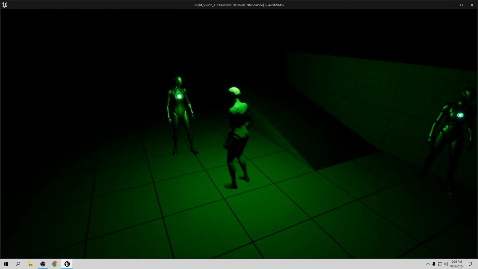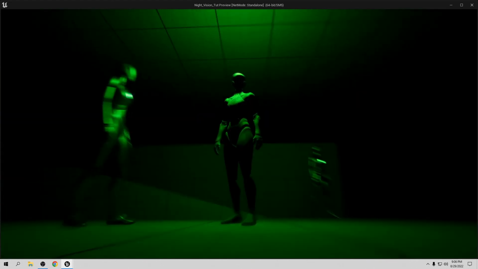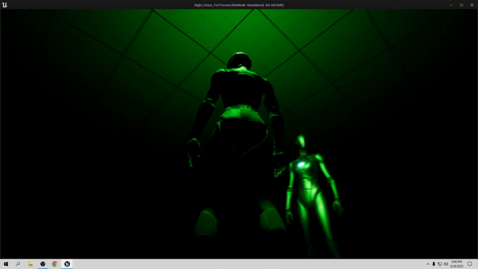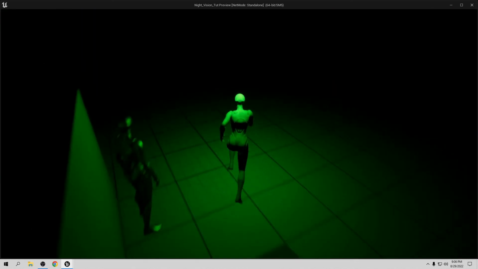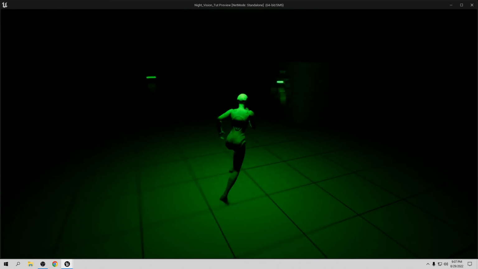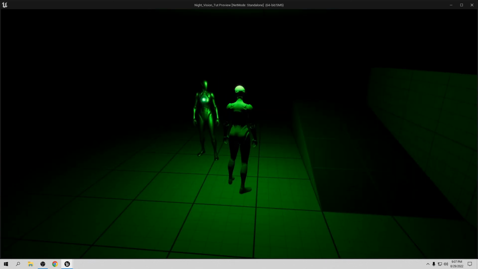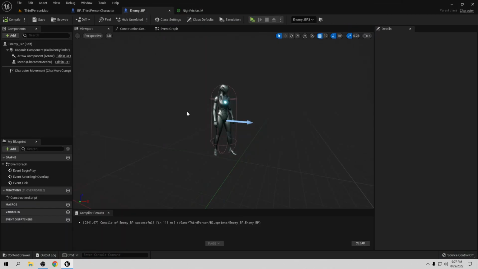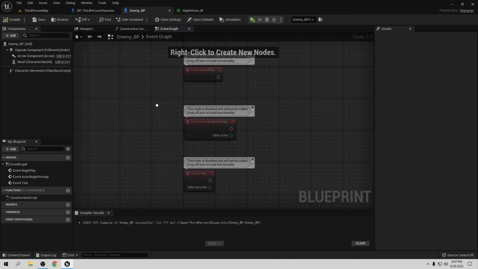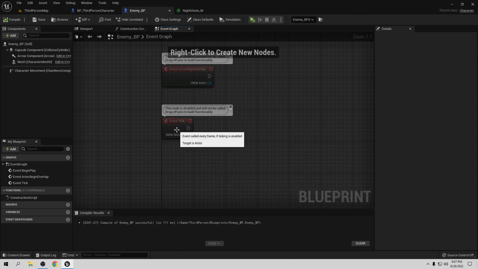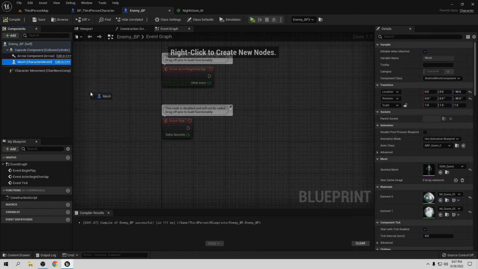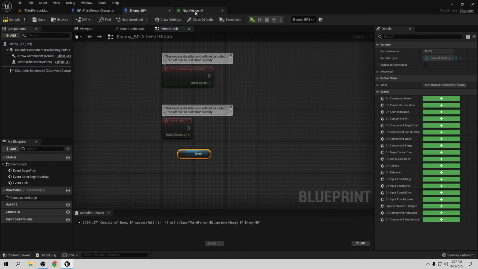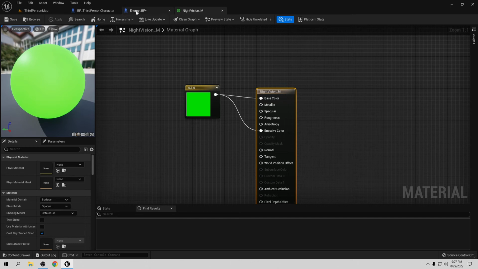No, it's not working. We can see it changes the material, but it doesn't find what it is. I hate when that happens, when it's supposed to change the material. So let's close this, and we also need to do the enemy too. Let's go to the event graph, and for testing we need an event tick. You're going to get mesh, and you want to copy this stuff because it's exactly the same.